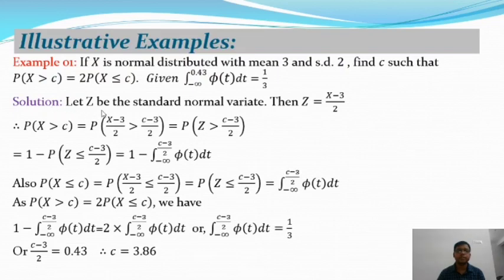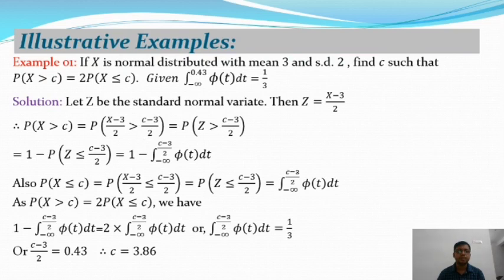Okay, so here is the solution of the given problem. Let Z be the standard normal variate, and you know Z is equal to (X minus mu) by sigma. This is the relation between normal and standard normal variate. So Z is equal to (X minus 3) by 2, since the mean of the normal distribution is 3 and the standard deviation is 2. Therefore the probability of X greater than c can be written as the probability of (X minus 3) by 2 greater than (c minus 3) by 2.